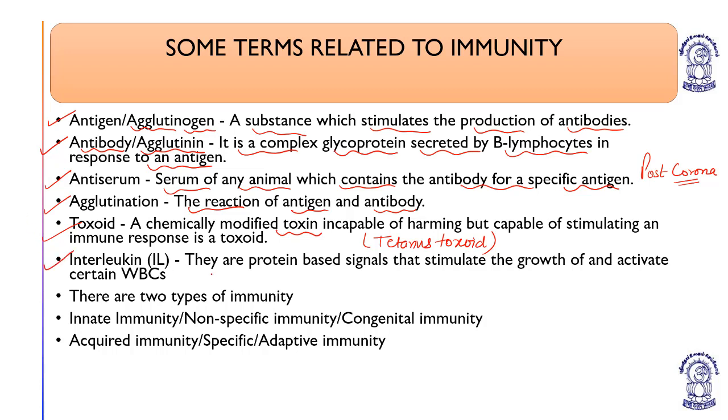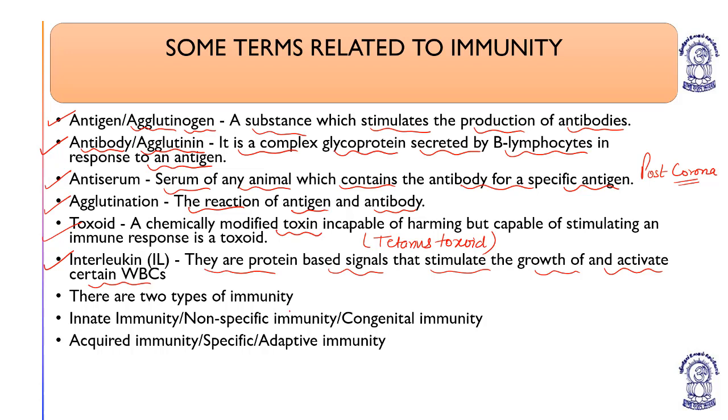Interleukins. They are protein-based signals that stimulate the growth of and activate certain white blood corpuscles. Toxoid is a chemically modified toxin which is incapable of harming, but it helps to stimulate the immune response.